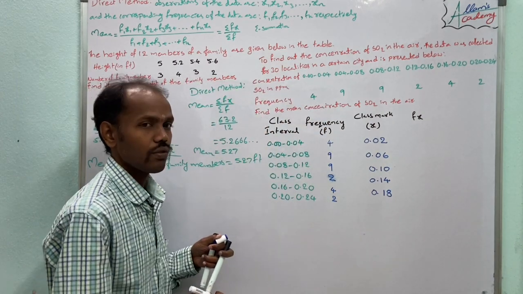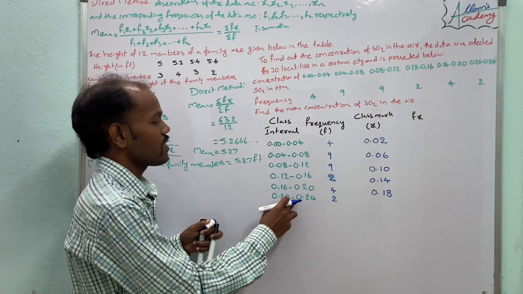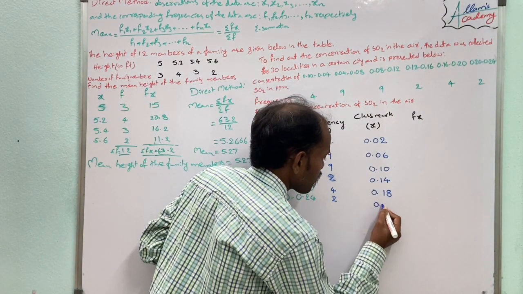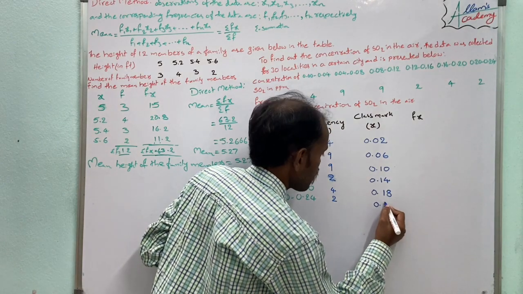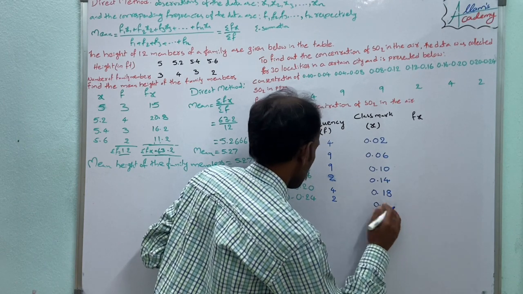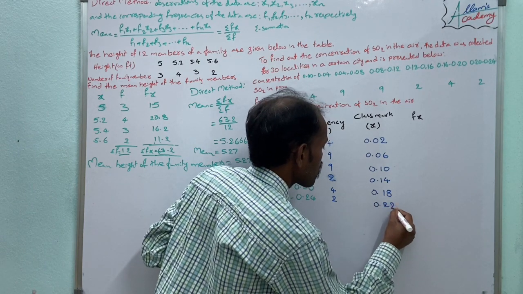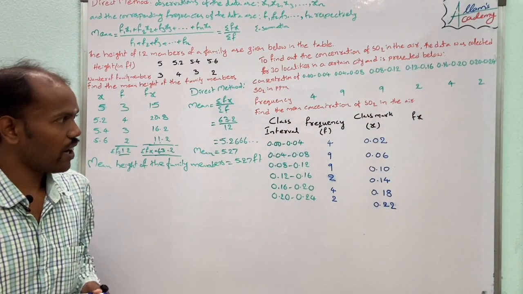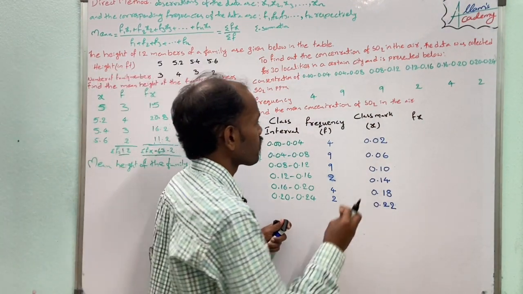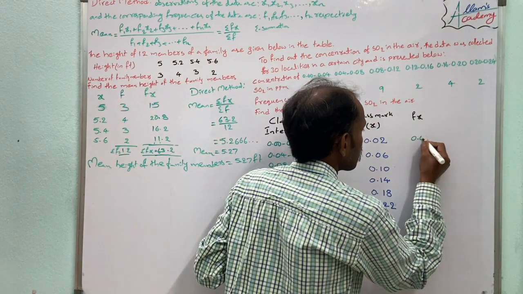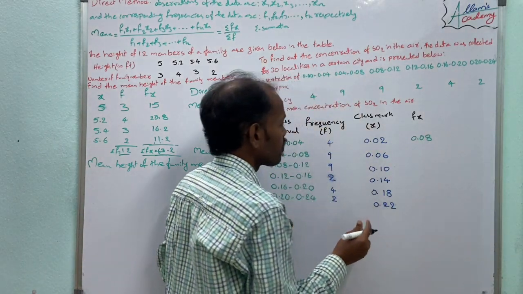0.20 and 0.24, their sum is 0.44, and the average is 0.44 by 2, that is 0.22. Now the product of f and x: 4 into 0.02 is 0.08.